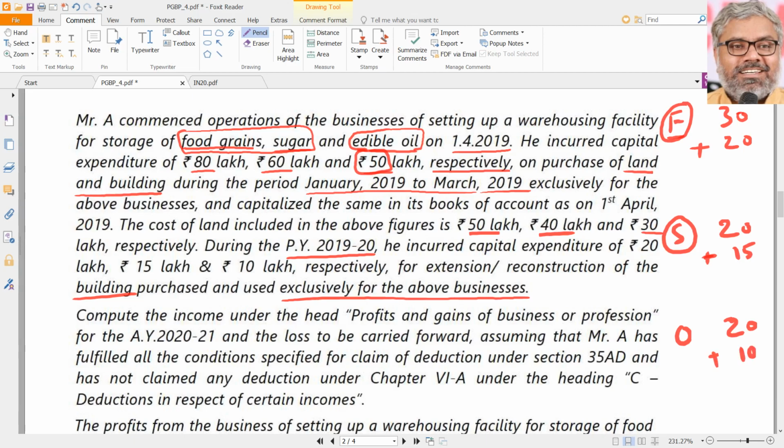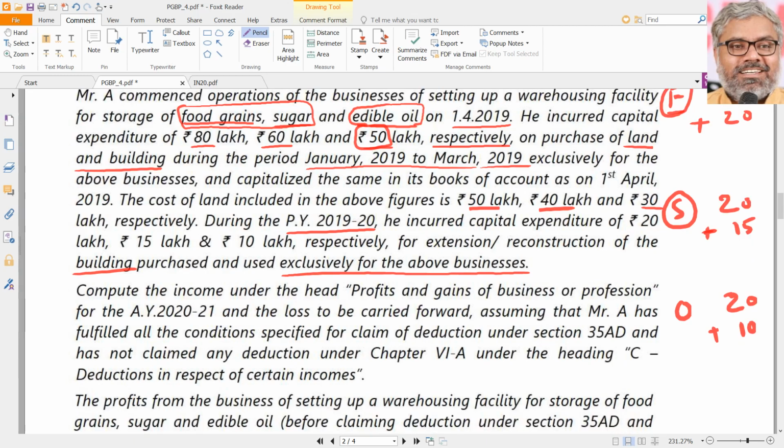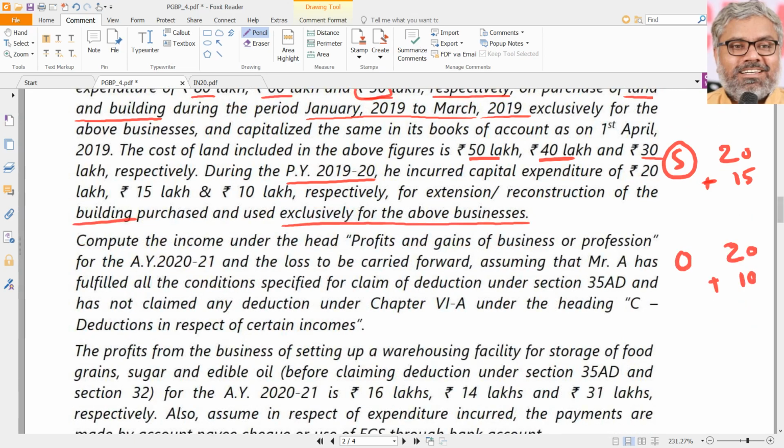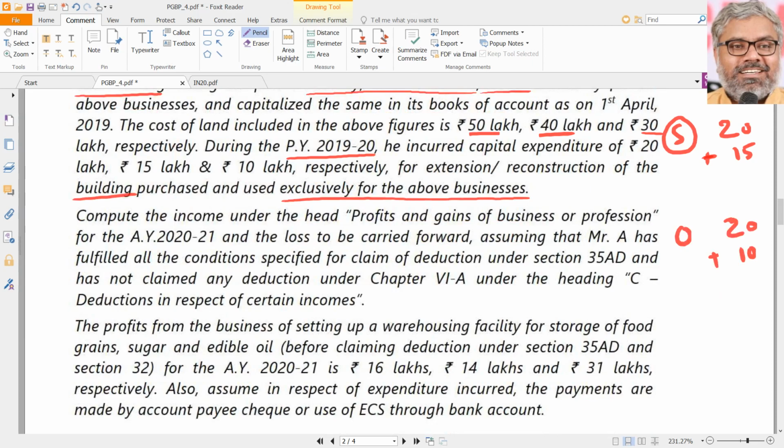10 lakhs. That's it. Now the question is, compute the income under the head PGBP for the assessment year 2021 and the loss to be carried forward, assuming that Mr.